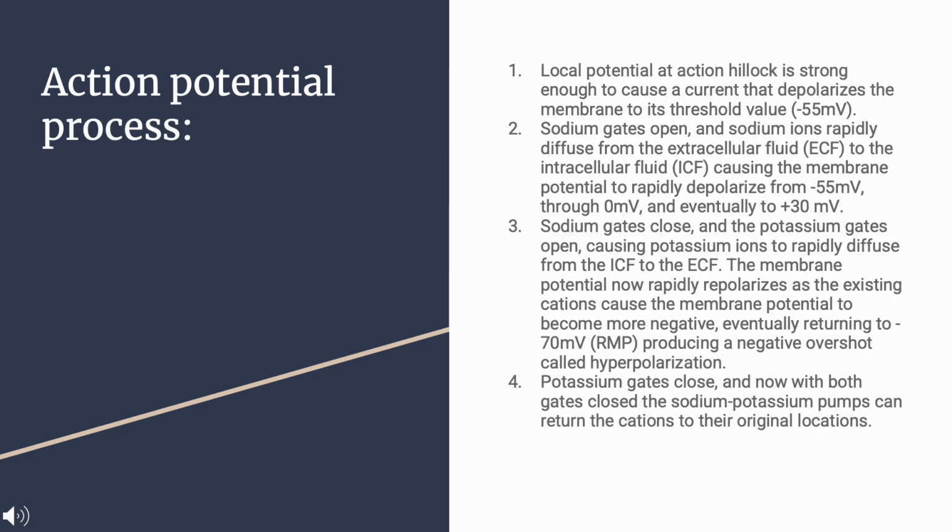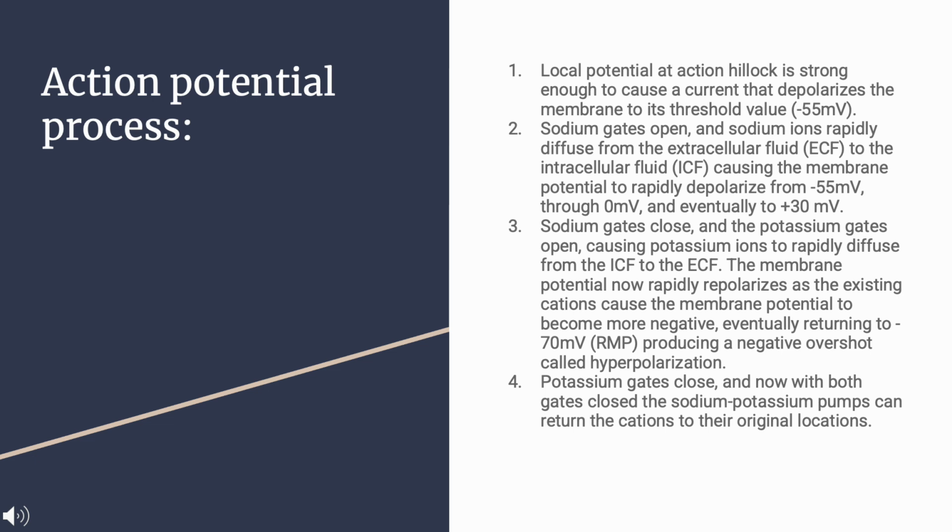Action potential process. Local potential at the axon hillock is strong enough to cause a current that depolarizes the membrane to its threshold value, negative 55 mV. Sodium gates open and sodium ions rapidly diffuse from the extracellular fluid to the intracellular fluid, causing the membrane potential to rapidly depolarize from negative 55 mV through 0 mV and eventually to positive 30 mV.